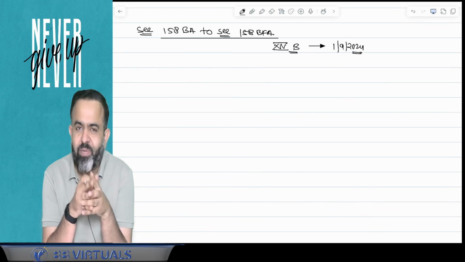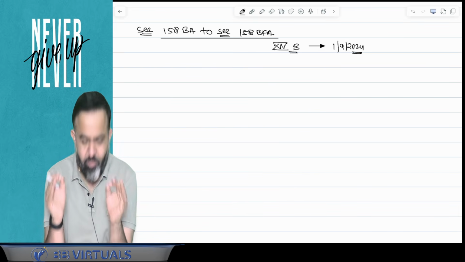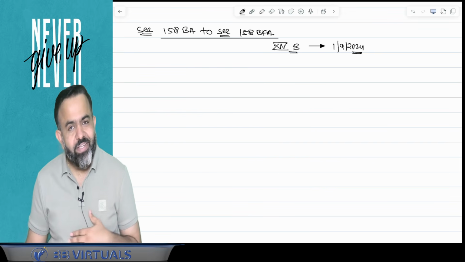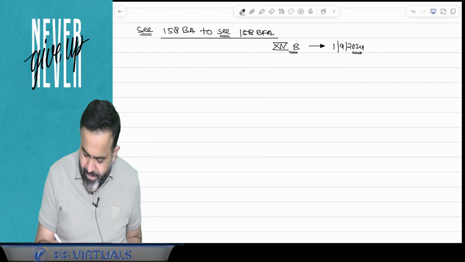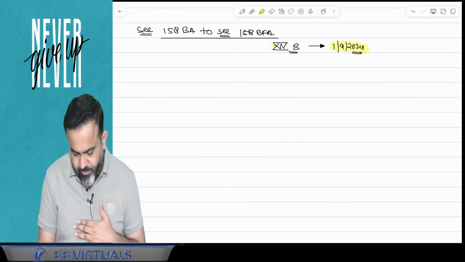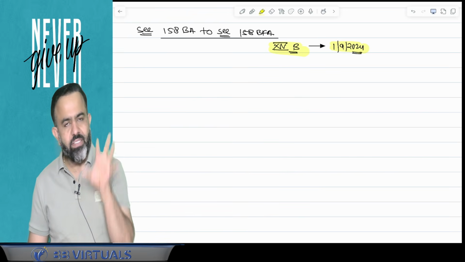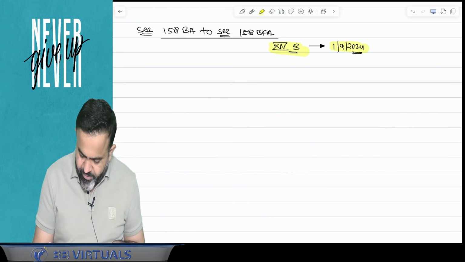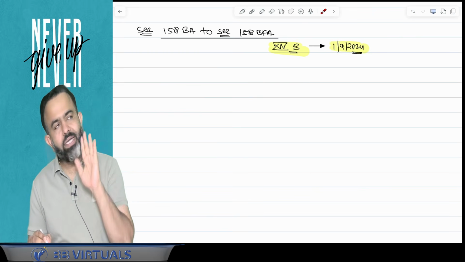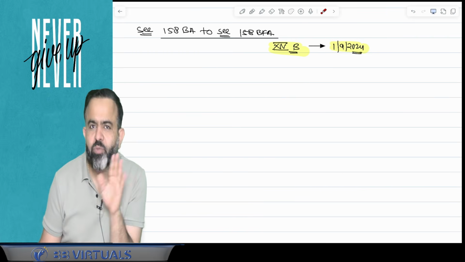In practical life, people call it income tax raid, but obviously in the examination, you have to write search and seizure. So in case of search and seizure, how assessment will be conducted is given in chapter number 14B. This chapter is applicable with effect from the 1st of September 2024. Now, sir, what before 1st September 2024?